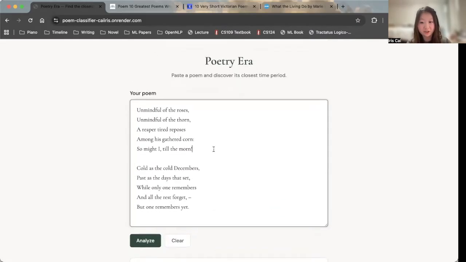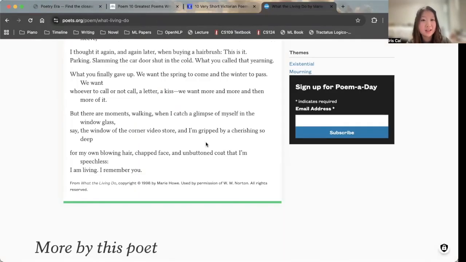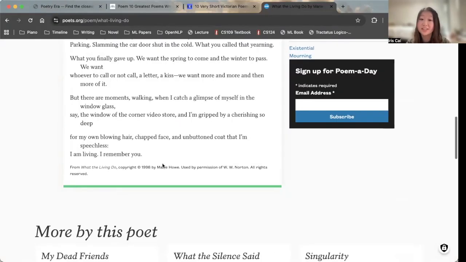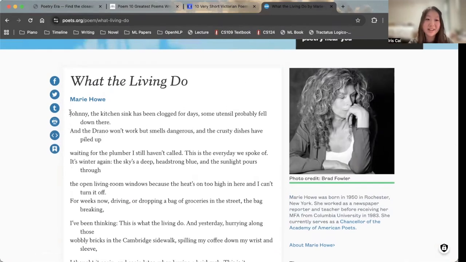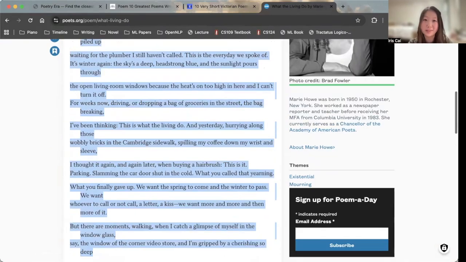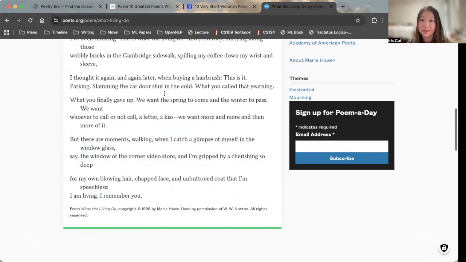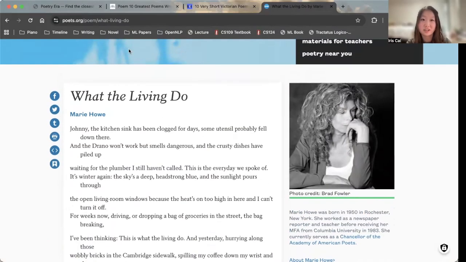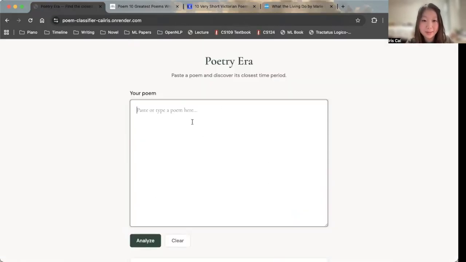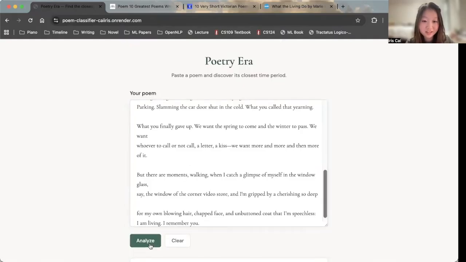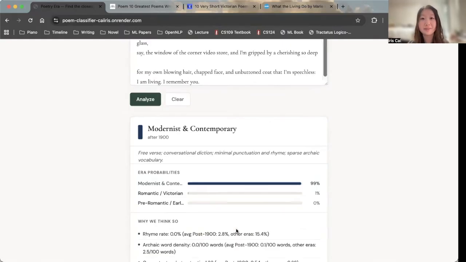And lastly, let's try a modern poem. This is called What the Living Do by Marie Howe. It was written in 1998, so it's very recent. Marie Howe is actually one of my favorite poets, and I would definitely recommend her. What the Living Do is the name of one of her collections. It's astounding. But yeah, let's paste this in. And yeah, again, it classifies it as modernist and contemporary with super high accuracy. I think it's because the modern poems have a really distinct stylistic shift from before, so the classifier is able to learn that really well.